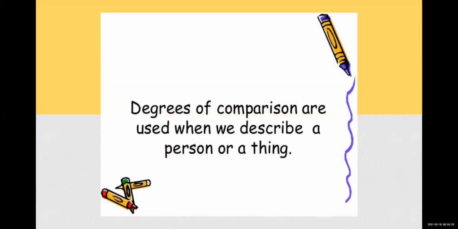Degrees of comparison are used when we describe a person or a thing. Means what? Why we use these degrees? Means while speaking sentences, or while doing the conversation with each other, why we use these degrees? They are used to describe that particular person, or the thing or object. Then it can be anything. It is used to describe that thing. So while describing, sometimes you do comparison also. Okay, that is very important thing.